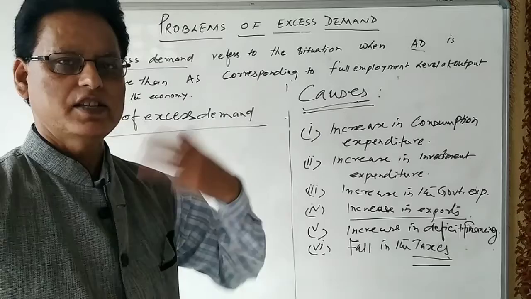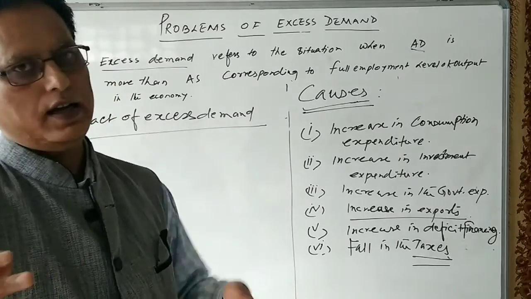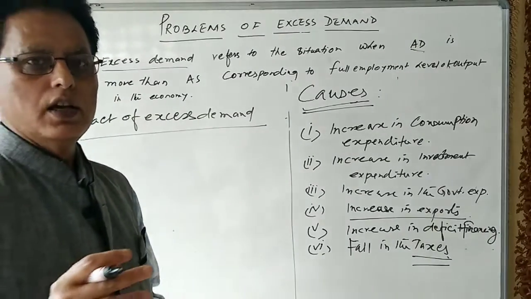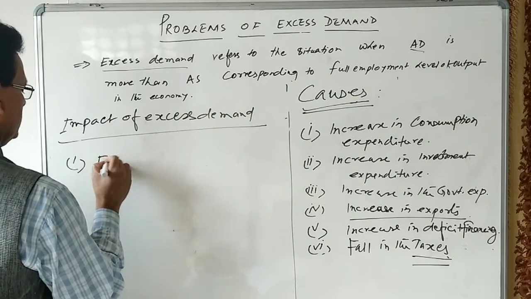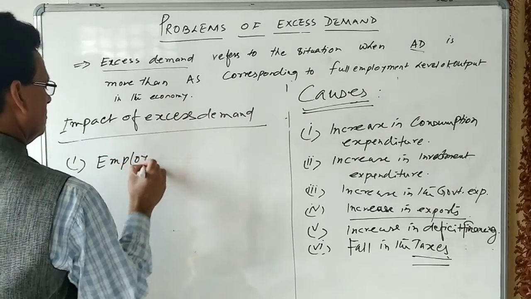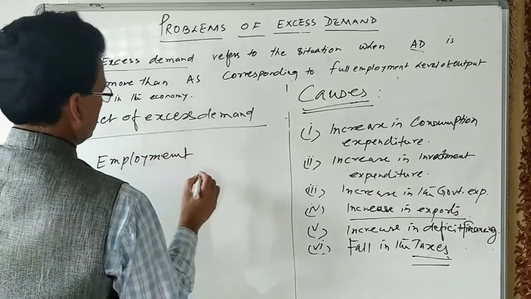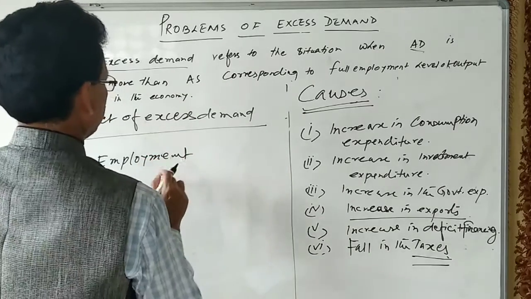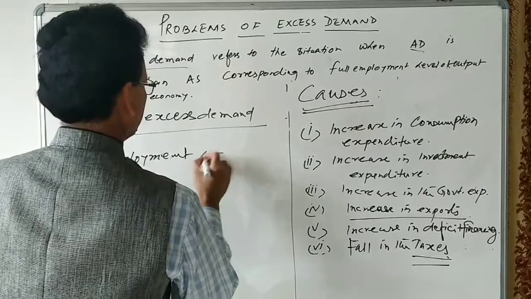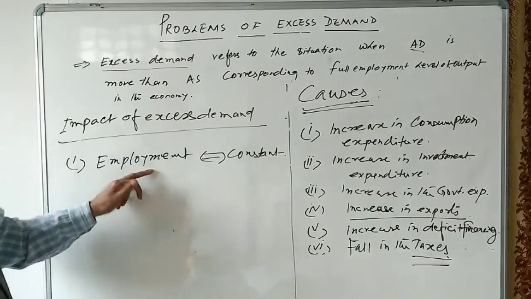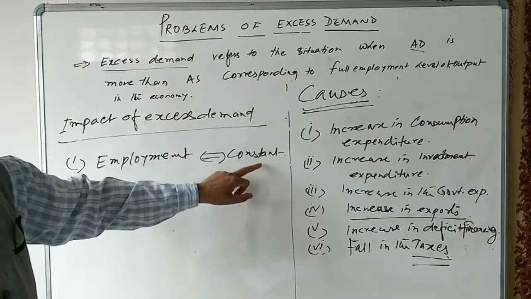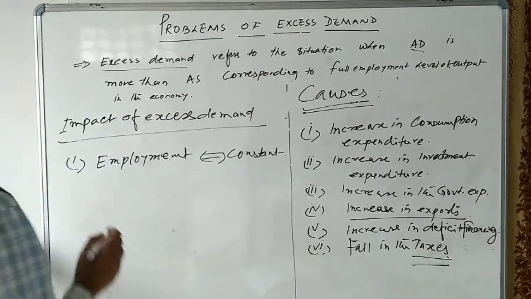Those who are desirous to work have a job in the economy. So employment will not increase; because of excess demand, employment will remain constant.